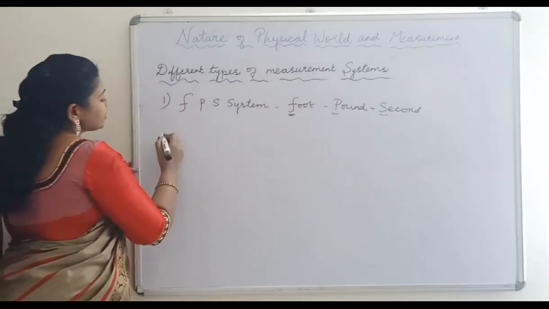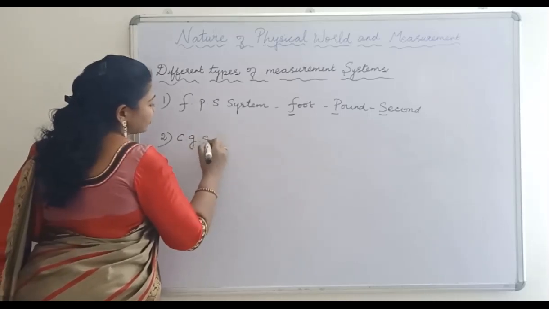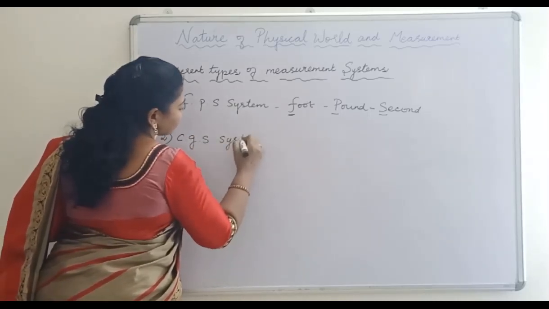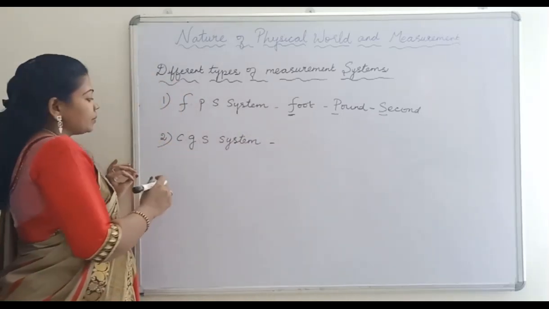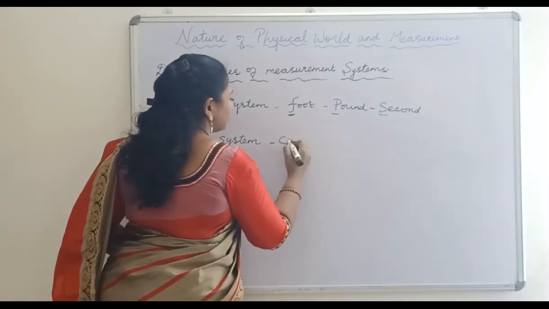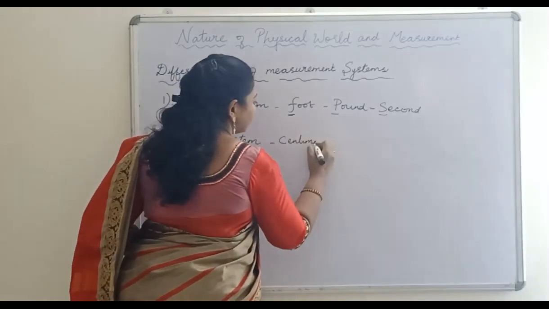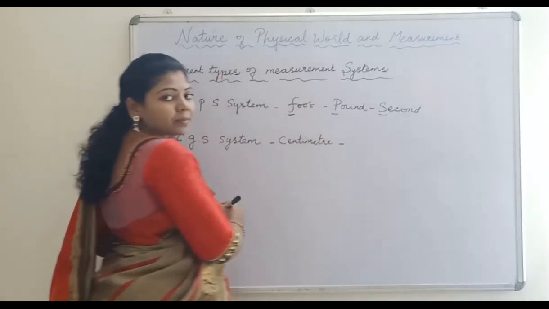And the second system is known as CGS system. In this system, length is measured in centimeter.